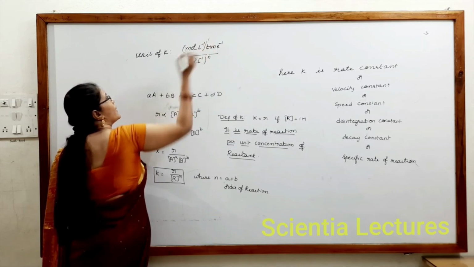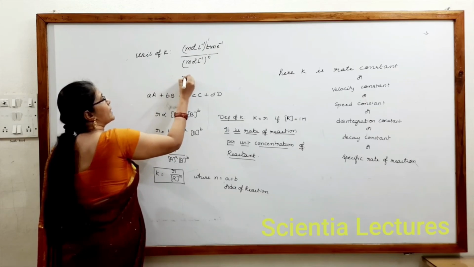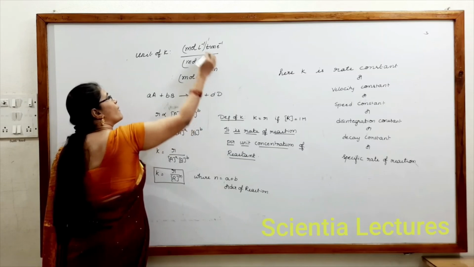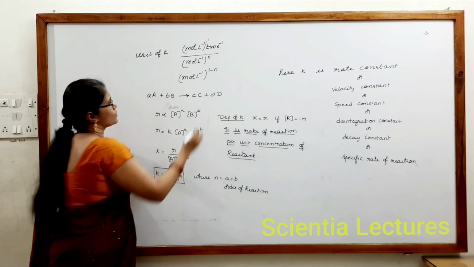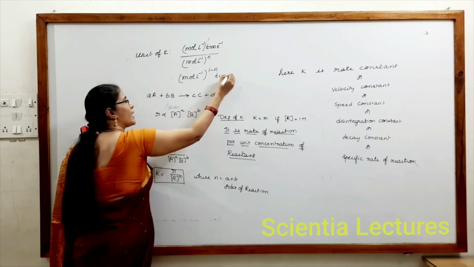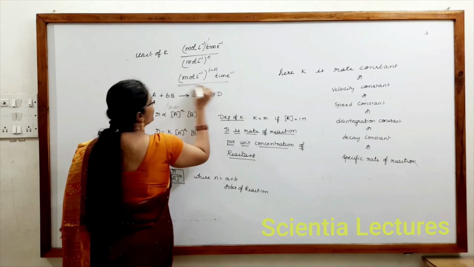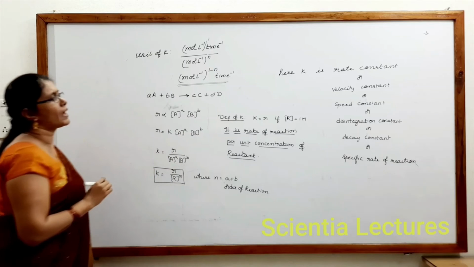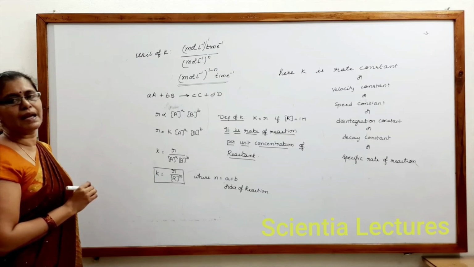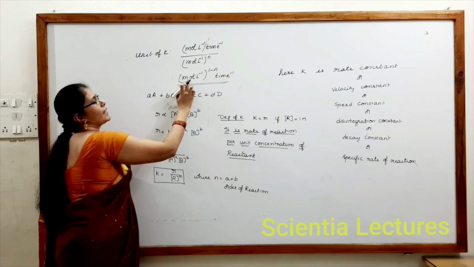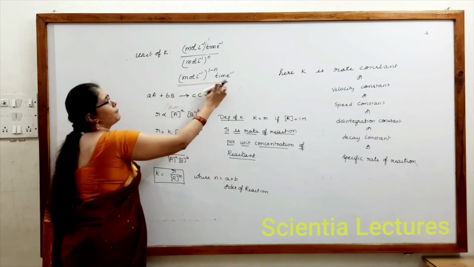This to the power of 1, if we keep, can be taken as moles per liter to the power of 1 minus n. This goes to the numerator, per time. Remember that the unit of K is moles per liter to the power of 1 minus n per time. If n equals 0, we get moles per liter per time.